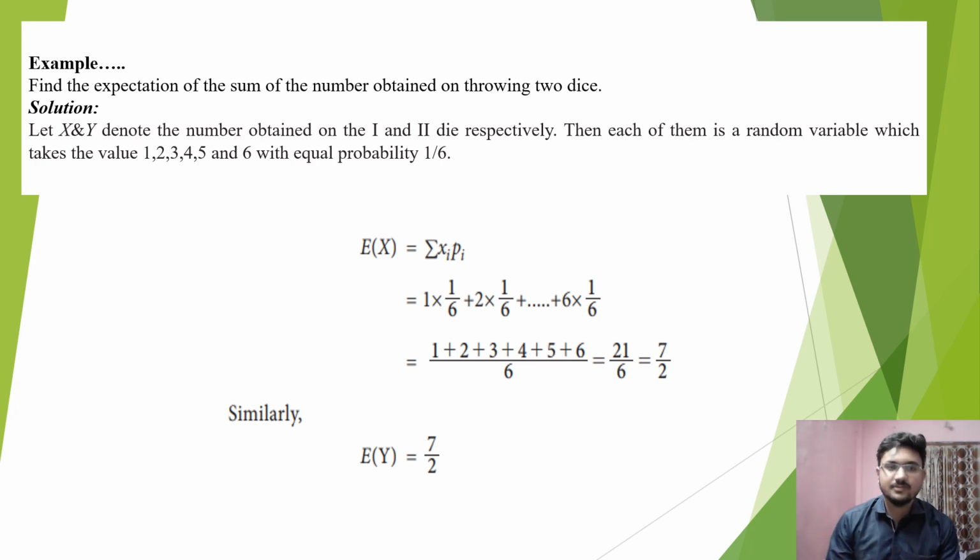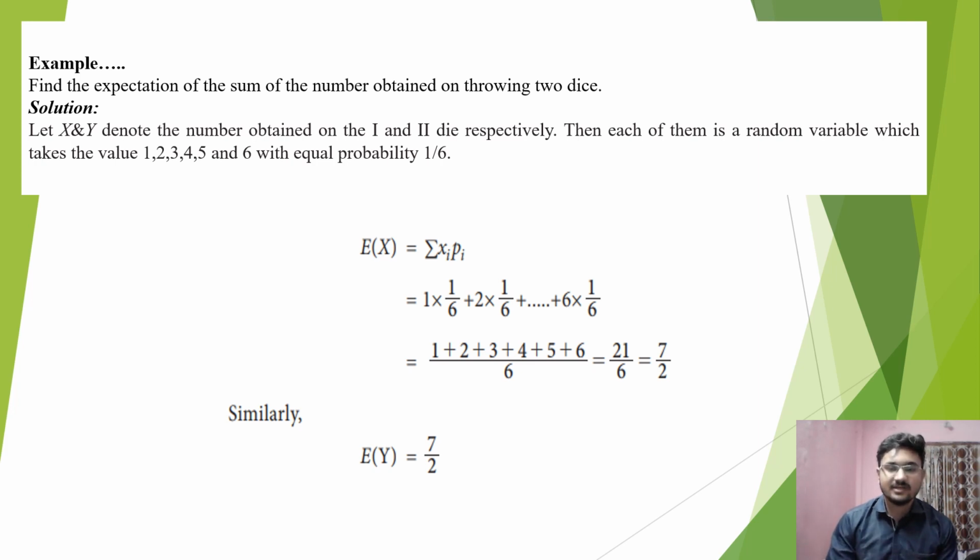Here expectation of x equals summation of xi pi, that equals 1 into 1 by 6 plus 2 into 1 by 6 up to 6 into 1 by 6. Here we will add the numerators, that is 1 plus 2 plus 3 plus 4 plus 5 plus 6, divided by the denominator 6. So we will get the result 21 by 6, that is 7 by 2.